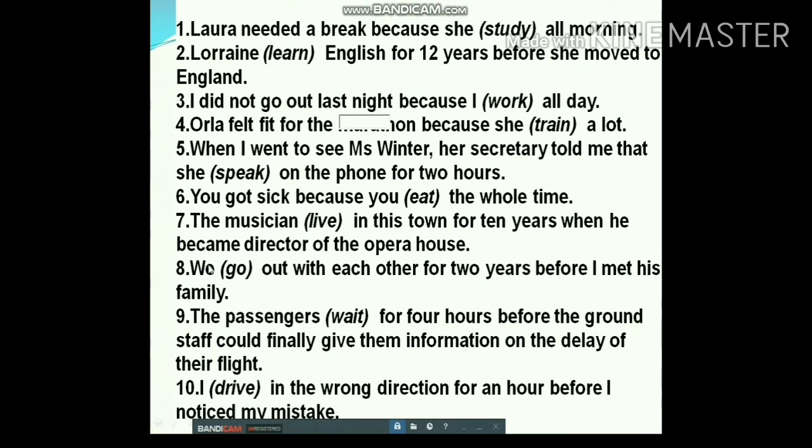So there is an exercise. You can do this exercise on your own by using the correct form of the verb. Laura needed a break because she had been studying all morning.